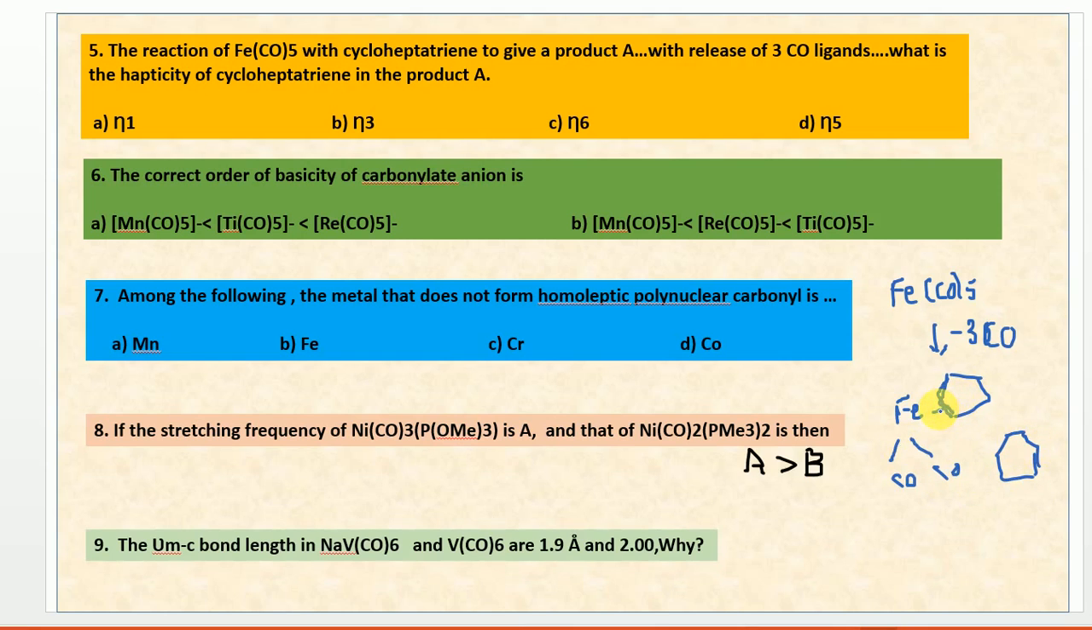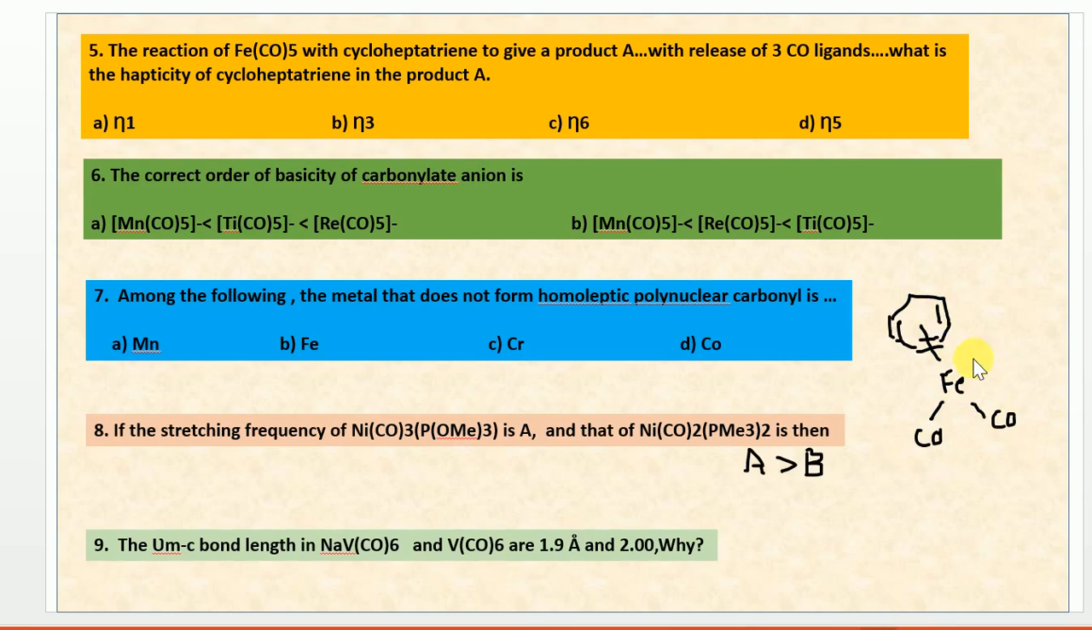So in this case, how many electrons does iron generally have? In total it has 26 electrons, and 2 COs are providing 4 electrons. It became how much? 30. To reach the nearest noble gas, that is 36, it requires 6 electrons. So it requires η6 hapticity, then only it can obey the EAN rule. That's why this compound shows η6 hapticity.